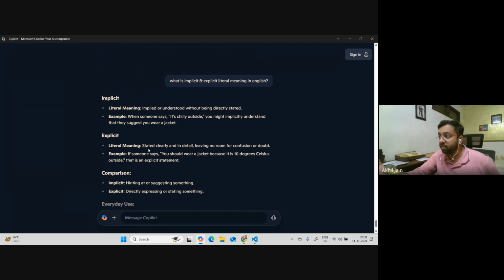Something of the implicit nature, which you would know because you're working there. Explicit would be, okay, Harsh, you will stay here till 8 p.m. in the night and finish this job. That is an explicit mention of the thing. You can see the example here. If someone says you should wear a jacket when it is below 10 degrees Celsius outside, that is an explicit statement. They're telling you what to do when that thing is happening.